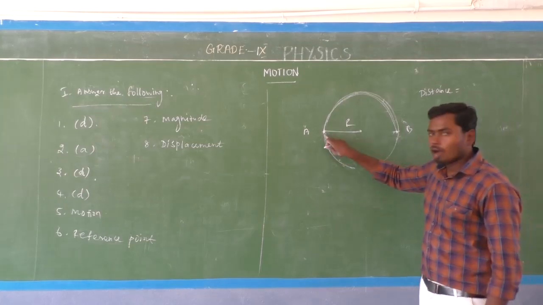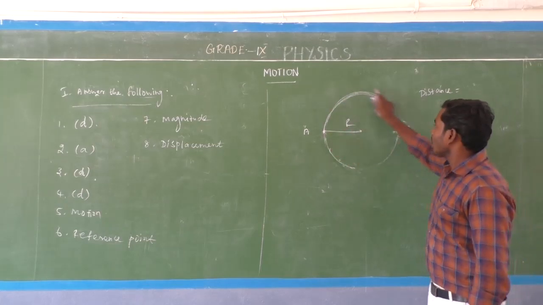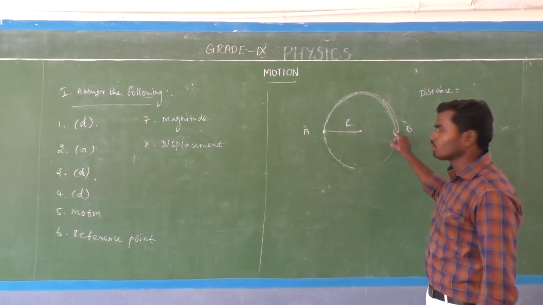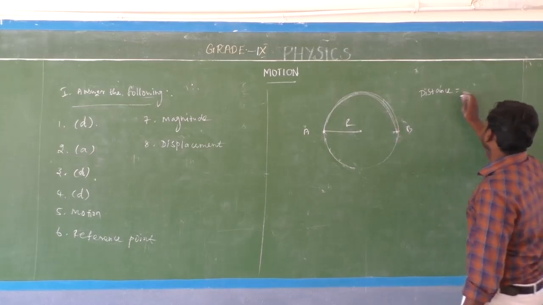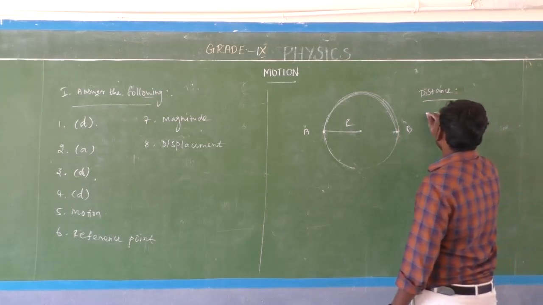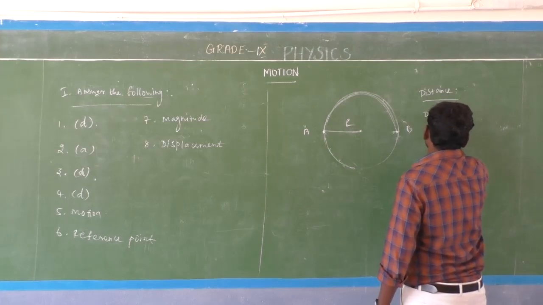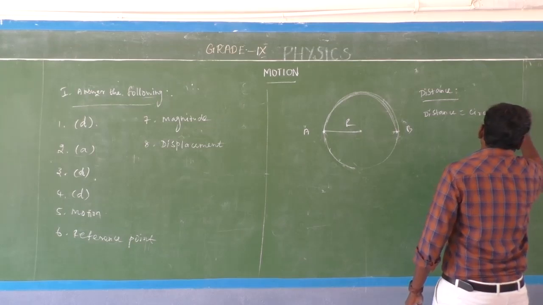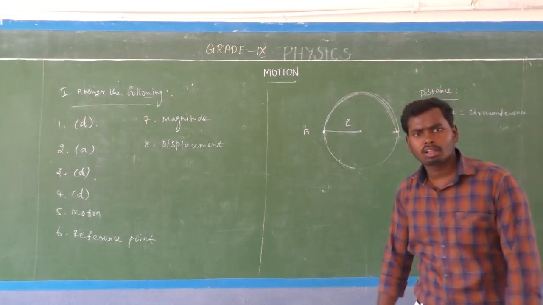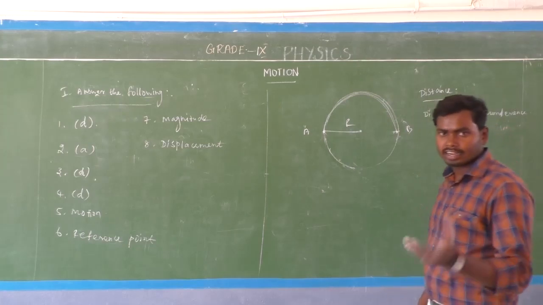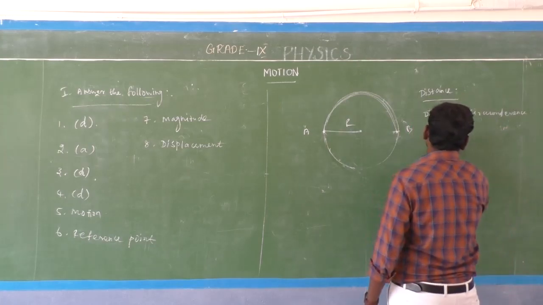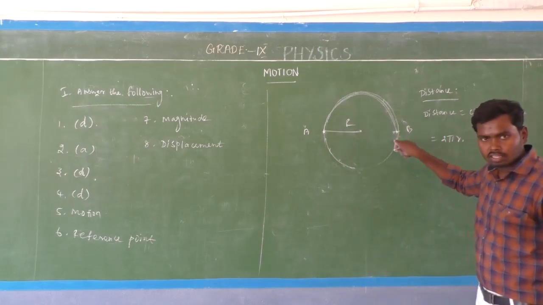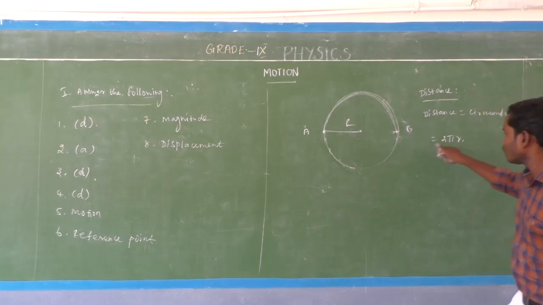Here the object moves along the circumference of the circle. So the distance is equal to the circumference. What is the circumference of the circle? That is 2 pi r. So we can write distance is equal to 2 pi r. Here the object moves along the circumference of the circle, so the circumference is 2 pi r.